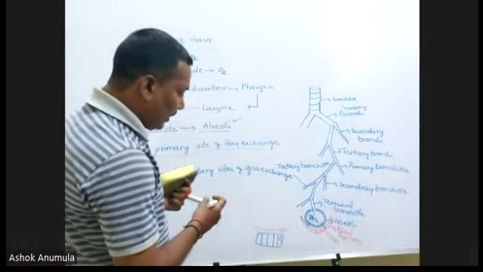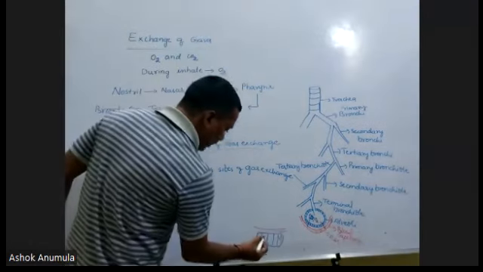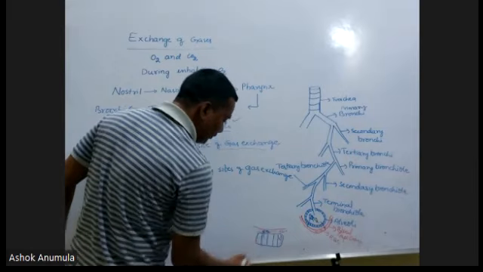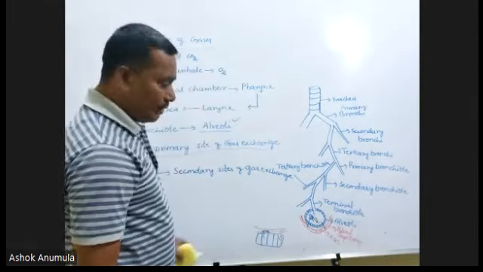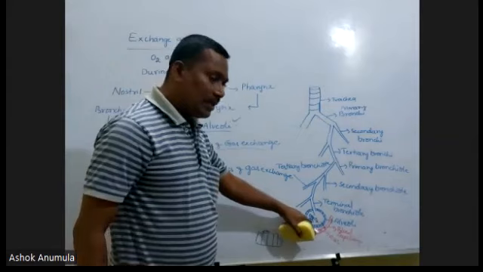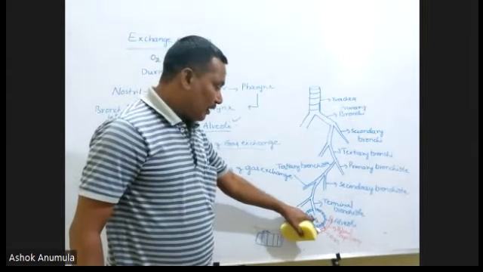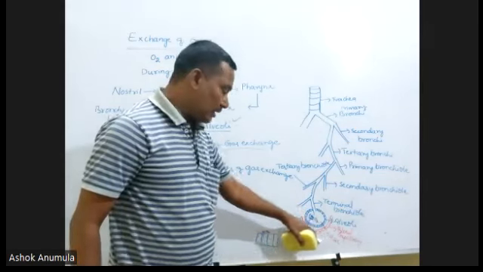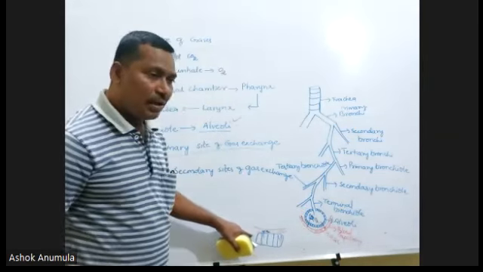When oxygen enters into the tissue from the blood vessel, the carbon dioxide enters into the blood. Here, first, the exchange occurs in the alveoli. Due to the exchange, the oxygen enters into the blood. This oxygen reaches to the cells or tissues.